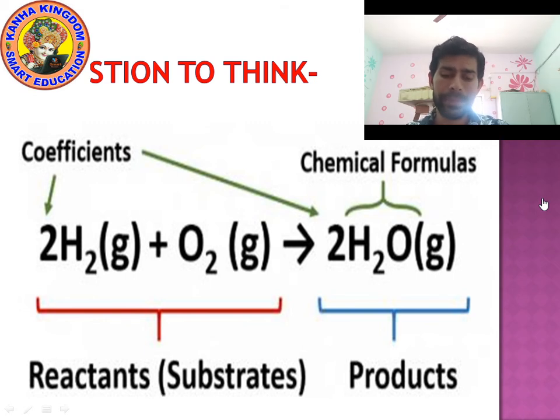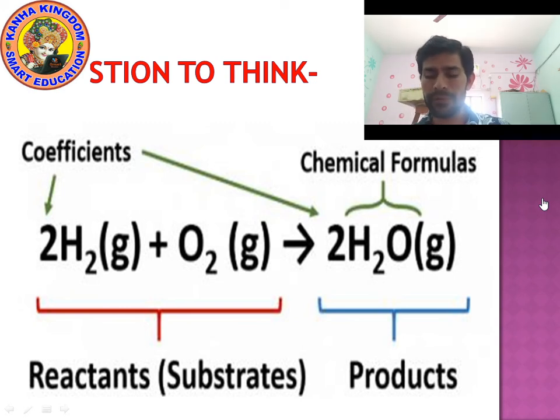Before any element or before any chemical formula, the digit which is written, we will call it a coefficient. So look at the reactants. Which reactant? H2, hydrogen. Before H2, which digit is written? 2 is written, so 2 is a coefficient.